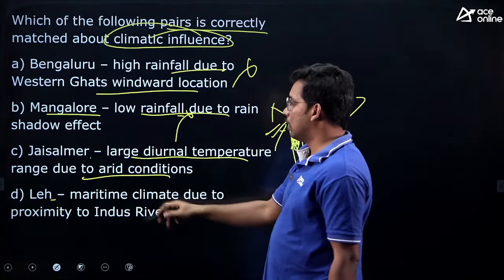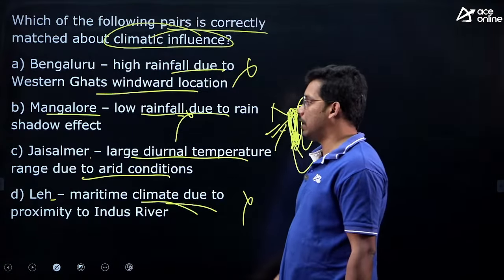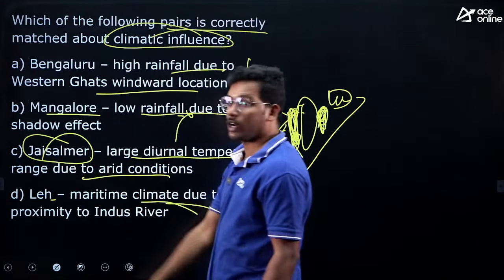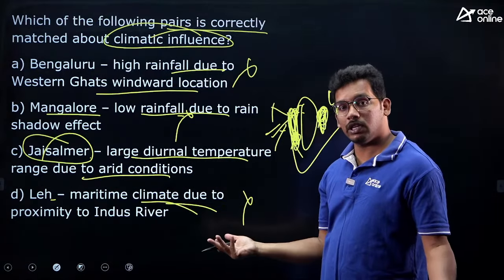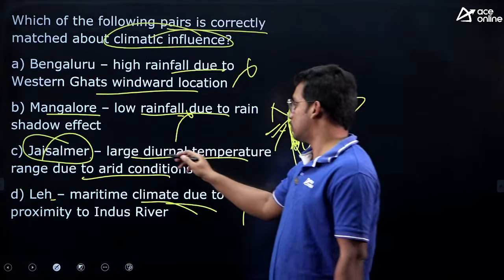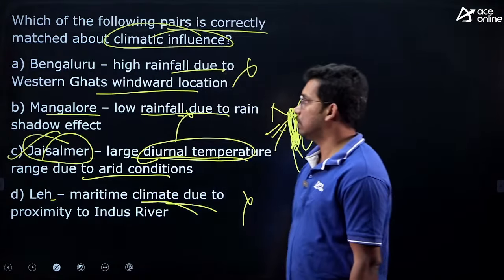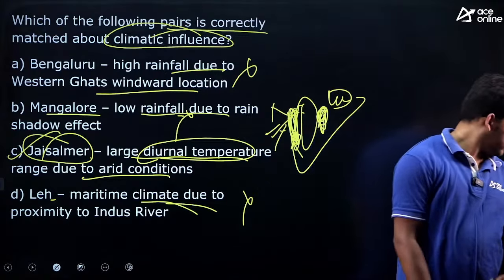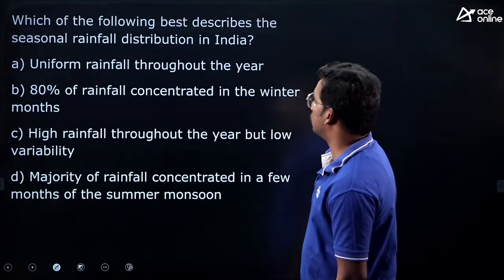This is also wrong. Leh is not at all maritime. It does not have any coast. You can eliminate it. Jaisalmer, yes, it is located in Rajasthan. Because of the arid region, in the morning you will see extreme high temperatures and at night you will see low temperatures, which is called diurnal. So the answer is C. If you answer this kind of questions, you will get an edge over other students.